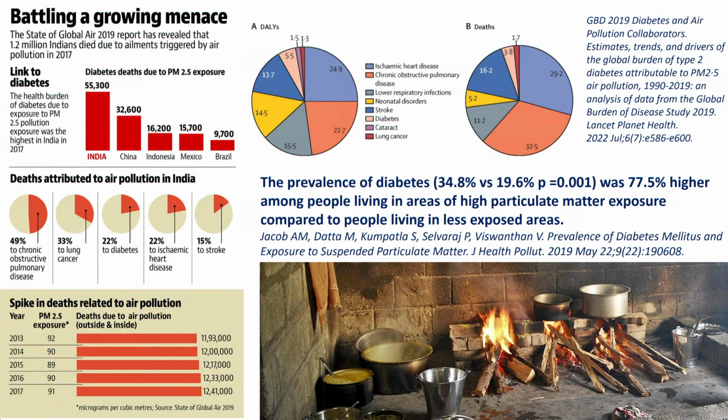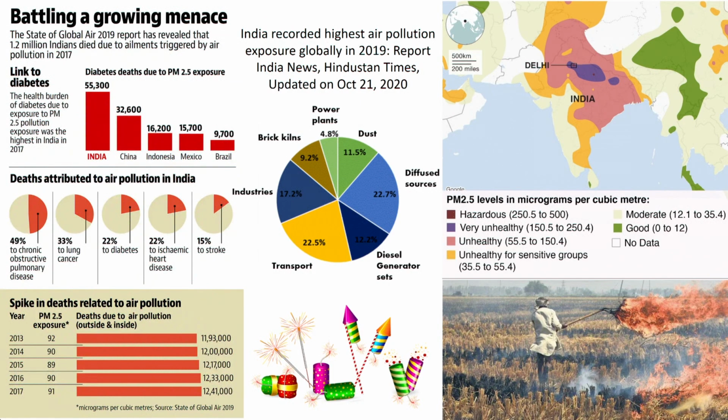I was not aware of this kind of numbers, but it seems this is our Government of India as well as international data. So 22% of diabetic deaths in India are directly attributed to air pollution. Death, I'm talking about mortality. So it's a very serious issue.